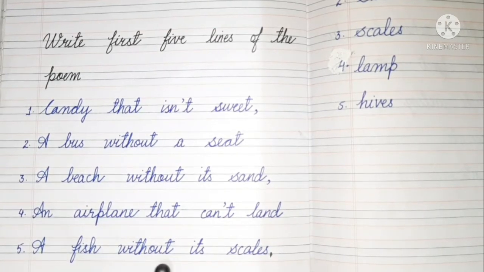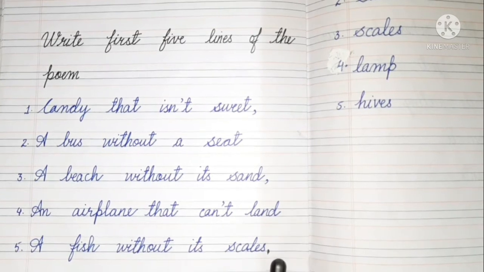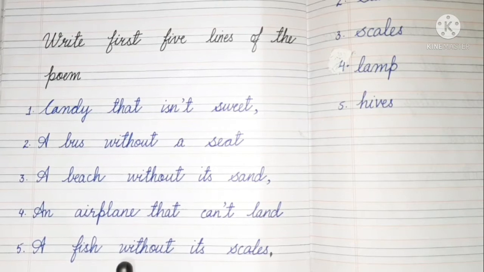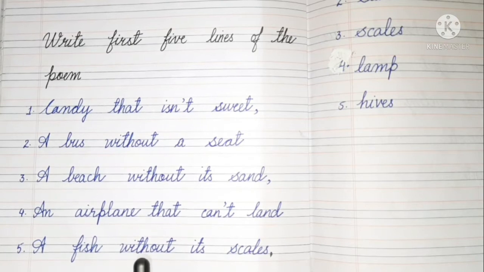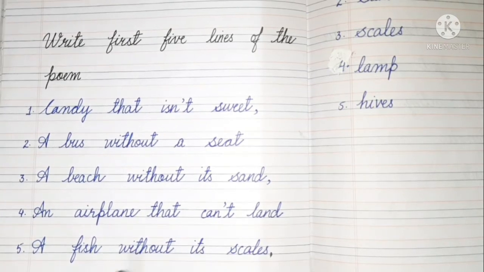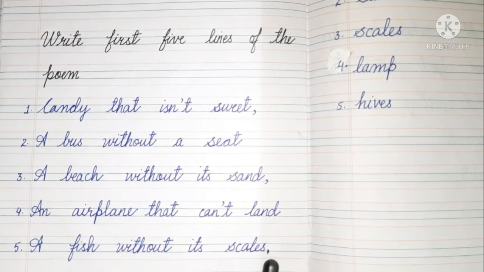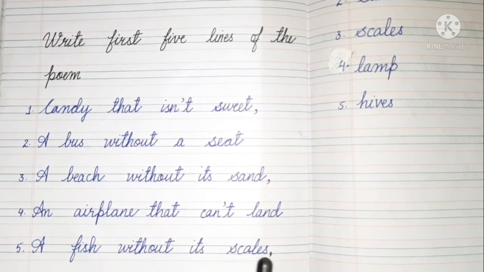A fish without its scales. Repeat, children. A fish without its scales. Spelling of fish, F-I-S-H, fish. Without, W-I-T-H-O-U-T, W-I-T-H, with, O-U-T, out, without. Scale spelling: S-C-A-L-E-S, scales.